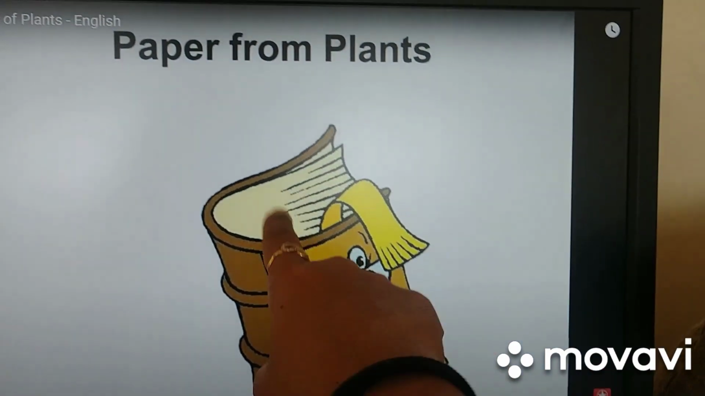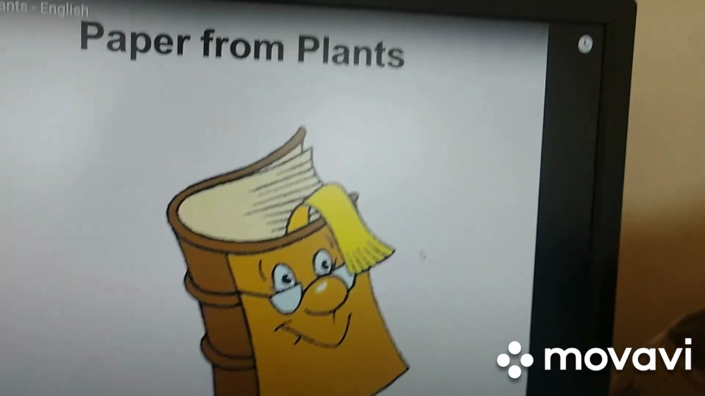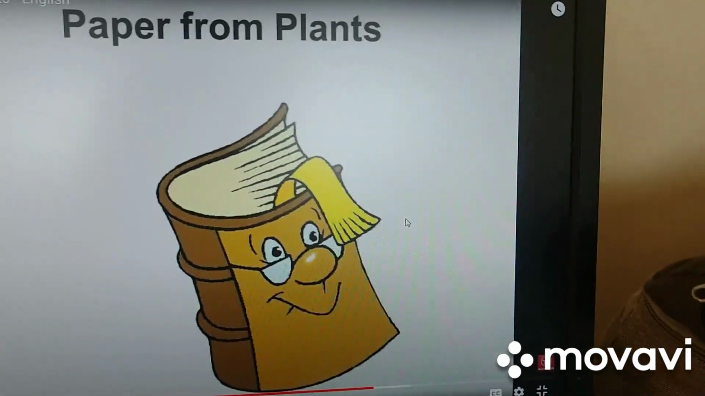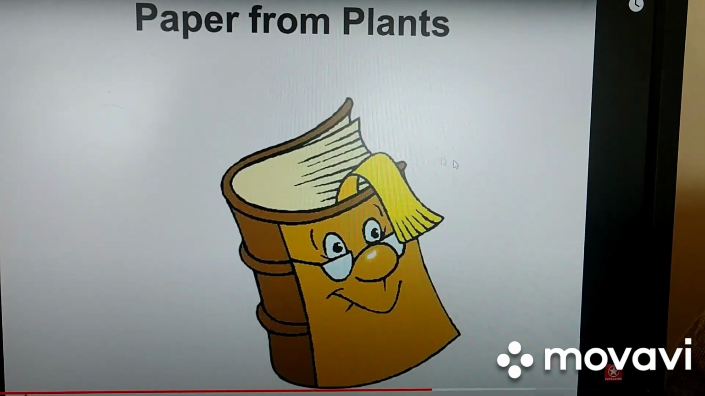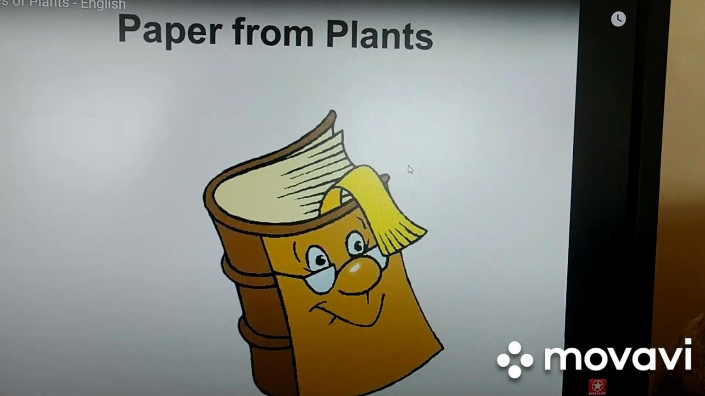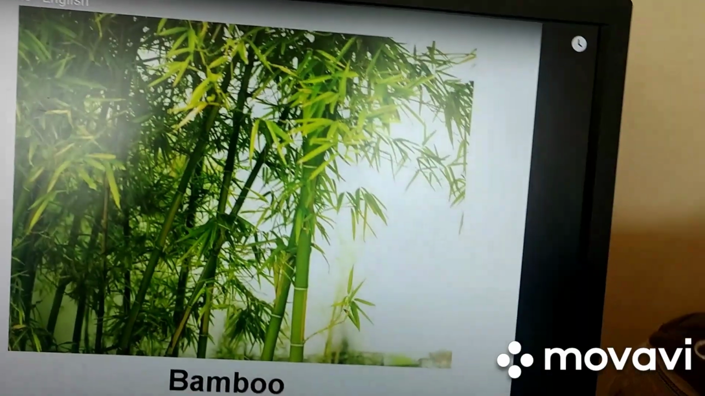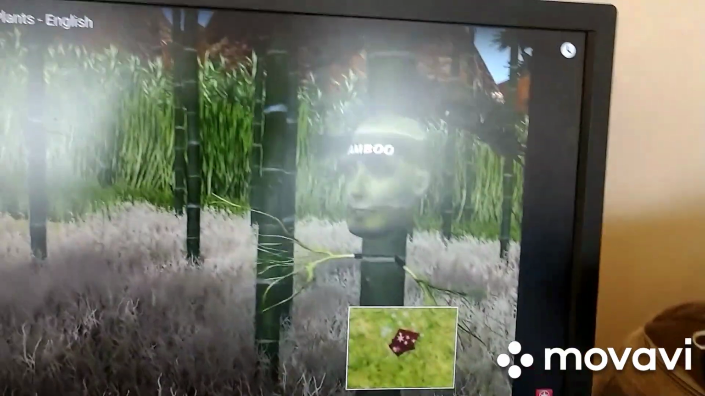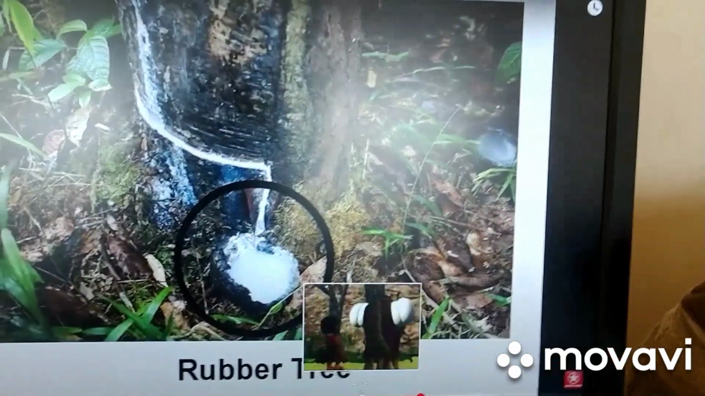The papers, books, paper of the plants. Papers are made from plants only. In earlier chapter we told you, right? In early days, people used to use leaf for writing. So nowadays, industry has grown so much that we have big machineries using plants. They make the paper only. Papers, we get it from this one. Now what is it? It's a bamboo tree. Bamboo trees are also used for making houses.